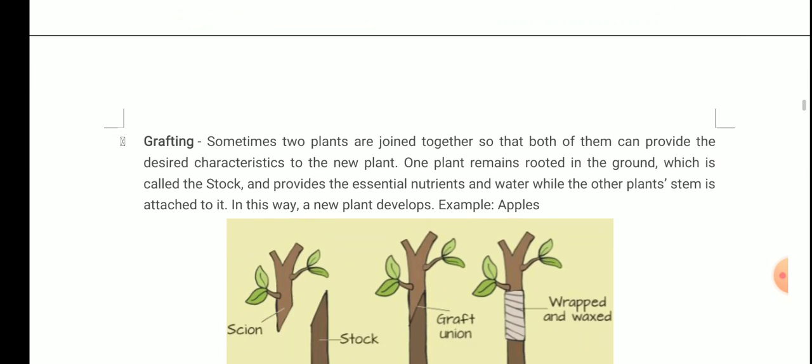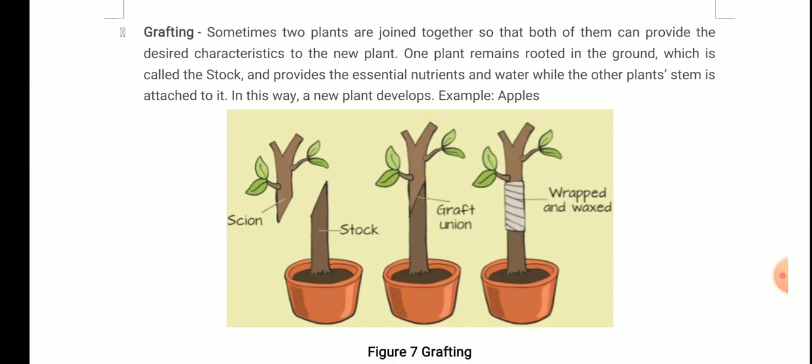Next is grafting. Sometimes two plants are joined together so that both of them can provide the desired characteristic to a new plant. One plant remains rooted in the ground, which is called the stock, and provides the essential nutrients and water, while the other plant's stem is attached to it, and that is known as the scion, and in this way a new plant develops.